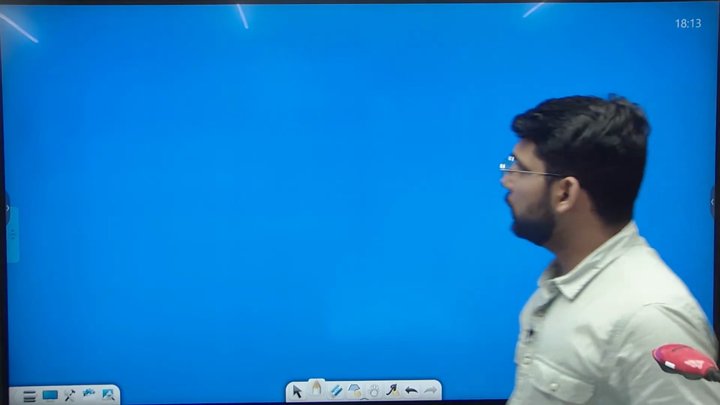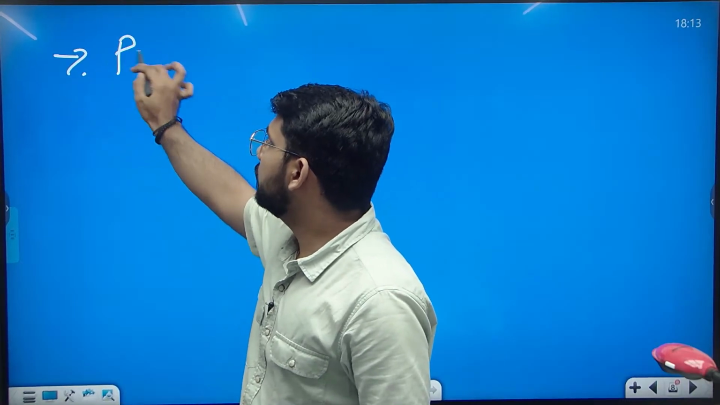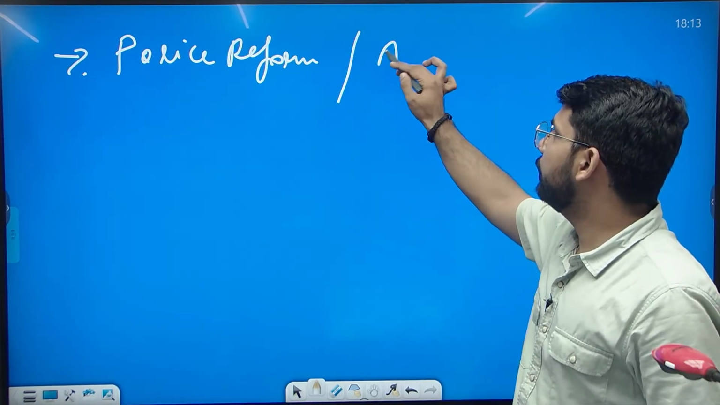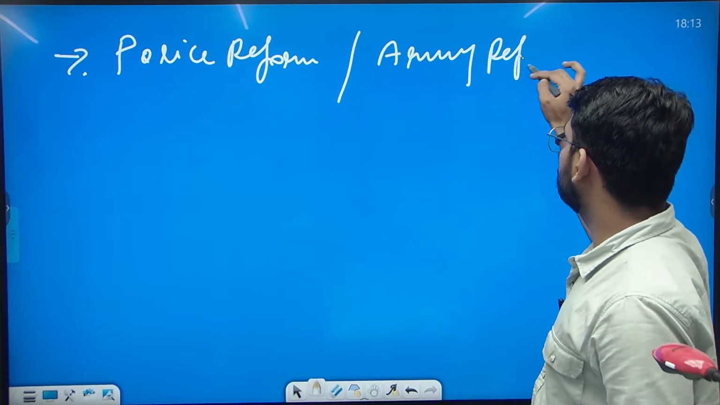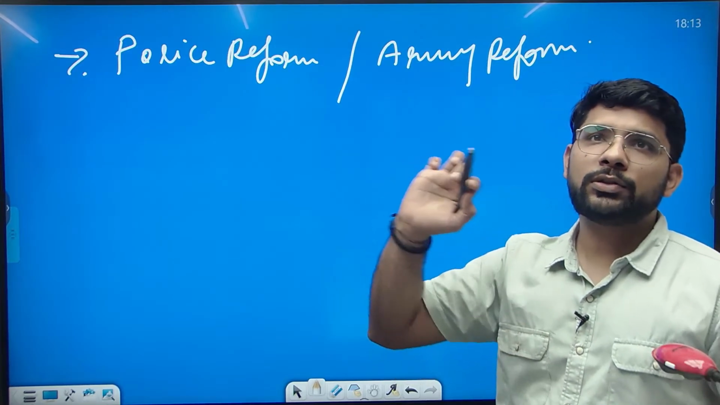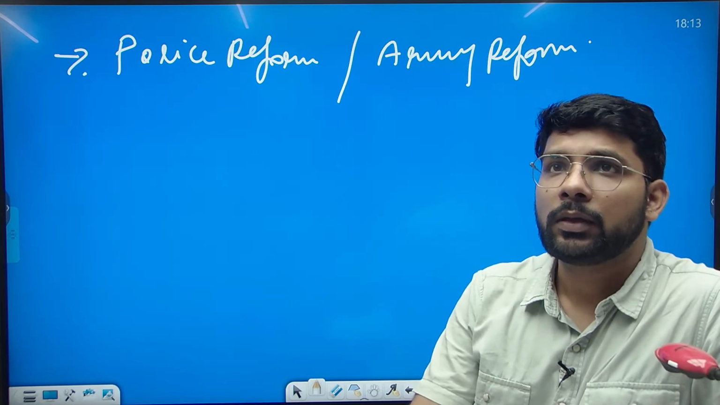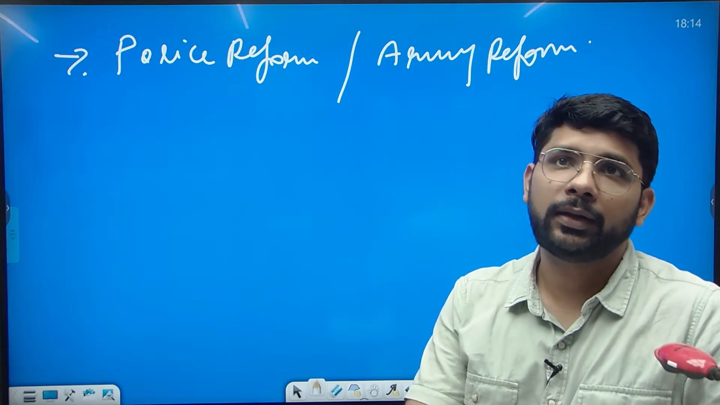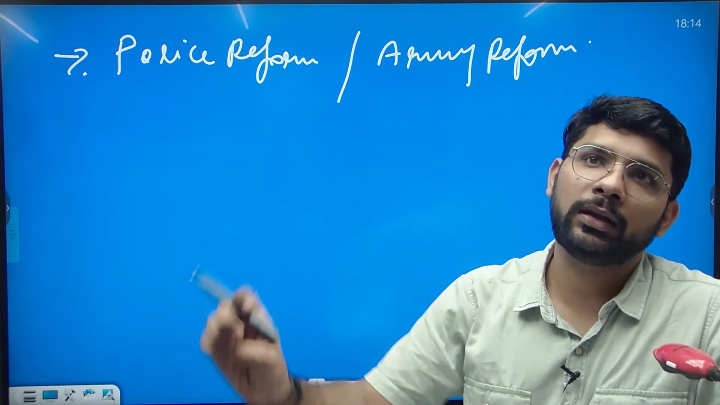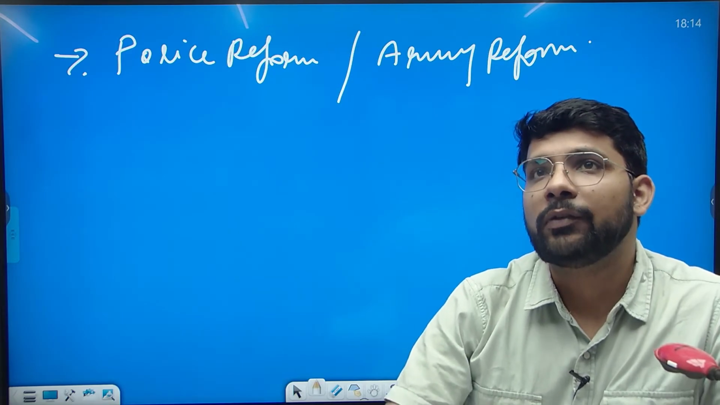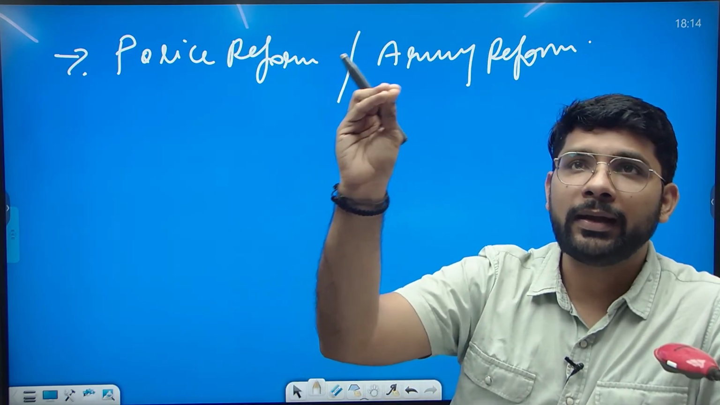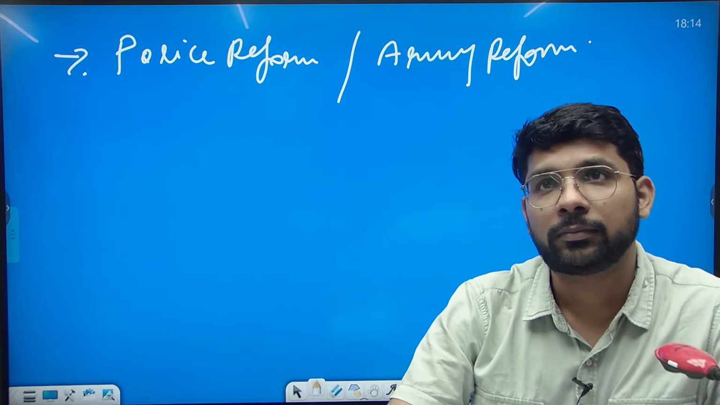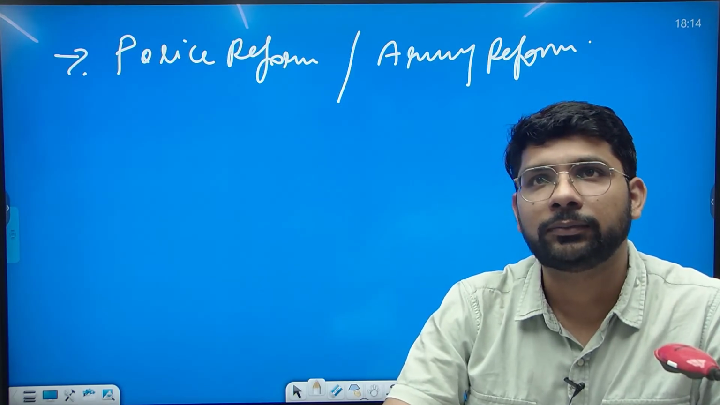Now come to the police reforms and army reforms. He is also very famous for the police reforms. He established the Fraser Commission, under which the police reforms were conducted, and till now those reforms are continuing in the Indian police. The reforms that were made at that time in 1904, those reforms are still continuing in the Indian police. That was the important reform under Fraser.